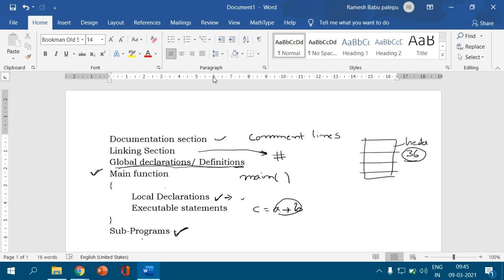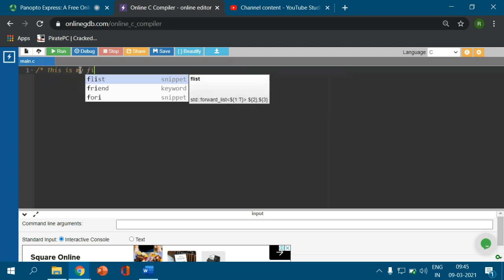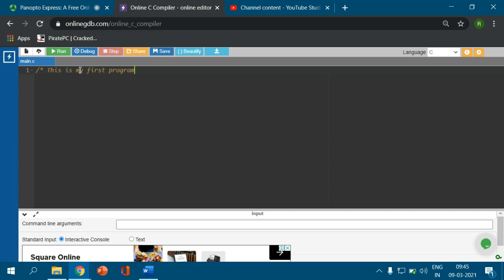I can explain the structure of the C program by writing one of the sample programs in an online C compiler. So I am going to the online C compiler. Here I write the comment line or the documentation section. To write the comment lines or documentation, we use slash star. Right. This is my first program. I can end this line by star slash, and again I am going to write slash star. This is the next comment line, right?